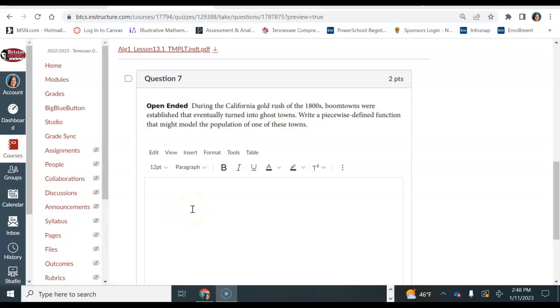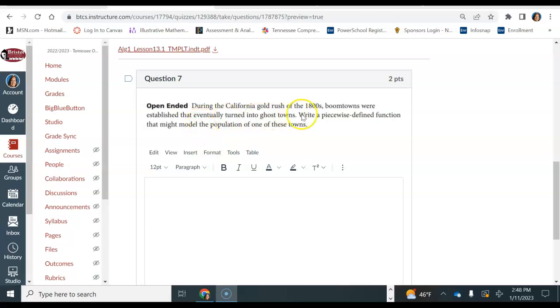All right, this is lesson 13.1, number 7. And the first thing you should see is it says open-ended. Open-ended means there's no one right answer. As long as you meet the criteria for what the question is talking about, then you would get a correct answer. So let's see what it says.